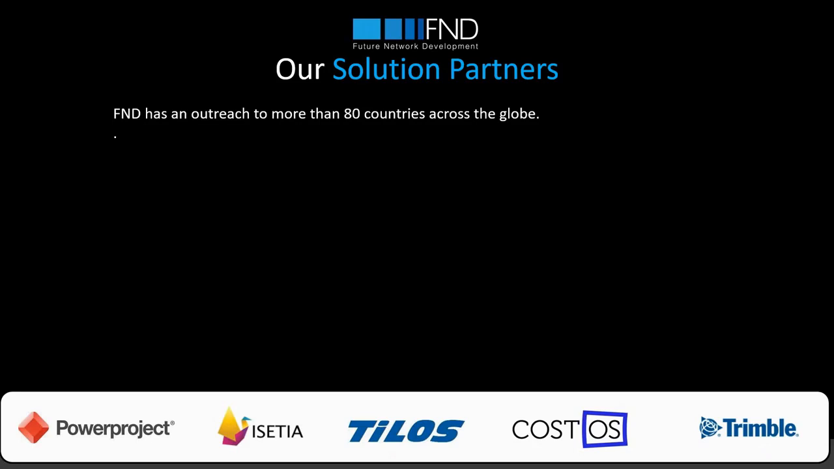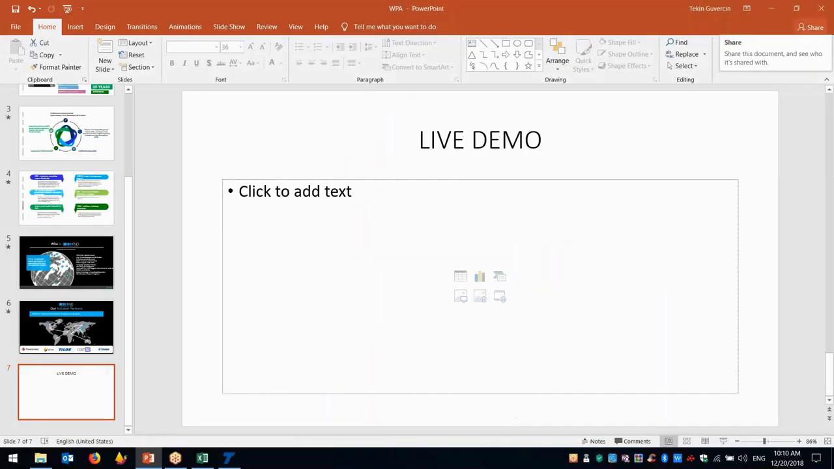Asta is a progress tracking, portfolio management, contract management, and document management system for projects that need those kinds of processes. Tilos is a time location system, and CostOS is a cost estimation and cost analysis system for our clients. Let me just go directly to the demo.